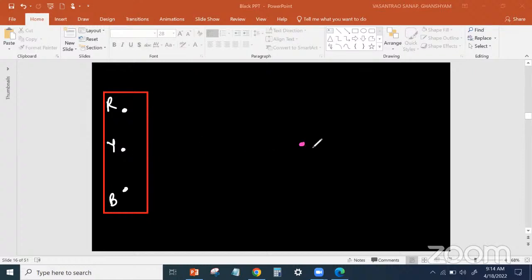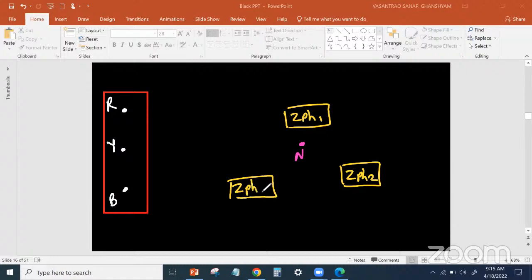Okay, this is neutral. Then draw the ZPH, all ZPH. This is the first ZPH, this is the second, and this is the third.